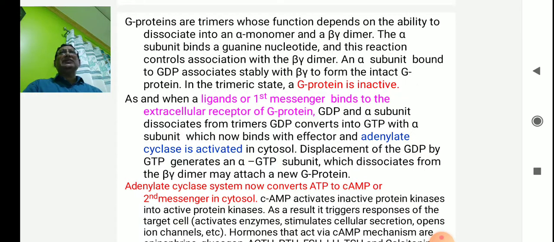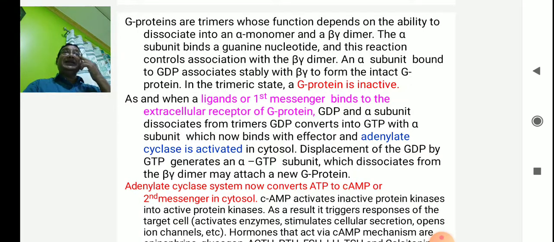The alpha subunit binds the guanine nucleotide, and the reaction controls association with the beta gamma dimer. The alpha subunit bound to GDP associates stably with beta and gamma to form the inactive G protein. In the trimeric state, the G protein is inactive. Inside the G protein, in the cytosolic part, the 3 units are there, alpha, beta, and gamma. When the 3 units remain bound with the G protein, it is the inactive state. It is not working.